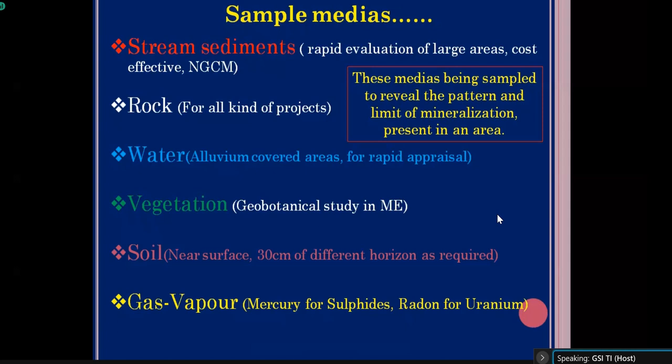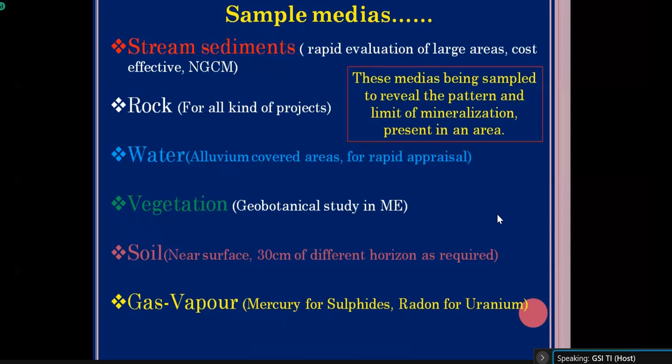But the most commonly used sample media are rock media, then water media, and soil. Soil samples are generally collected where you will not get any rock exposure, and generally they are collected from in situ soil. You all know that soil has different horizons, A horizon, B horizon, and C horizon. So we always try to collect samples from the C horizon, that is the horizon nearest to the bedrock surface.